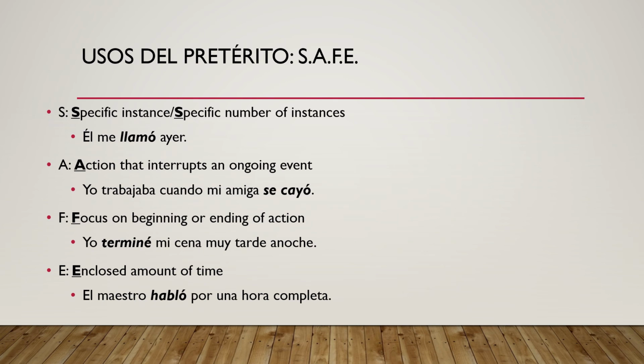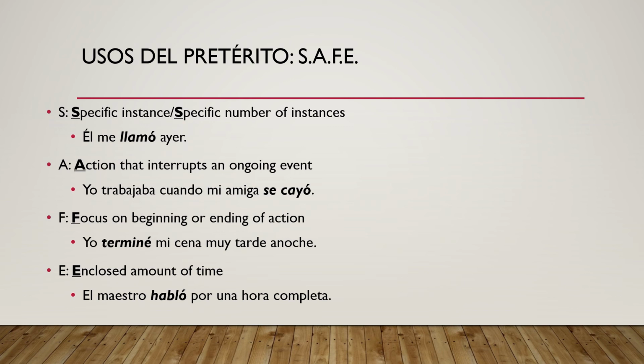So first we're going to start with the pretérito, okay, and for pretérito, just like with ser and estar, how we had DOCTOR in place, for pretérito we use the word SAFE. So the first S in SAFE is going to stand for a specific instance or specific number of instances. So the example here that we have on the slide is él me llamó ayer, right? The specific instance is that it happened yesterday, ayer, that he called me. An example of a specific number of instances, I could say, él me llamó tres veces, right? He called me three times. So because I'm telling you the specific number of times that he called me, it would also be the preterite.